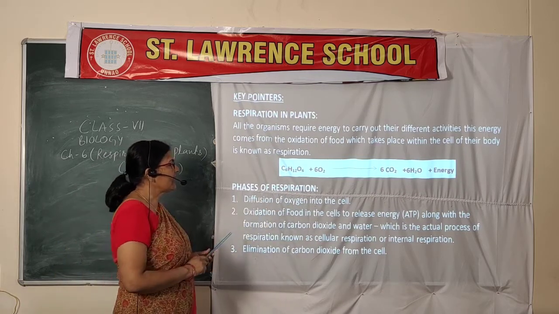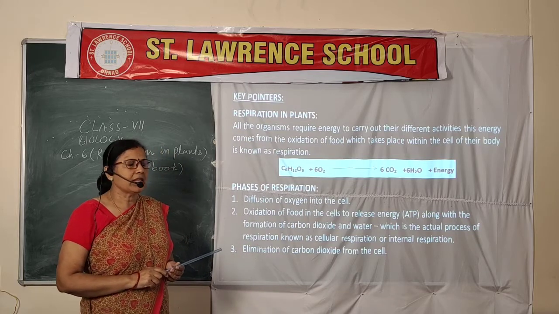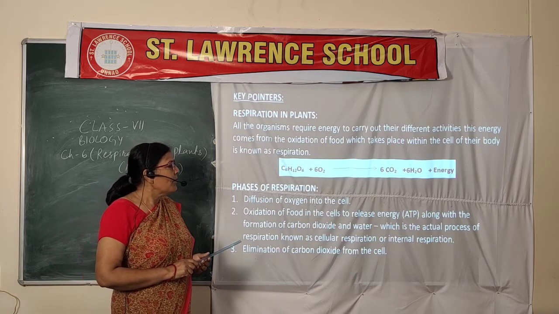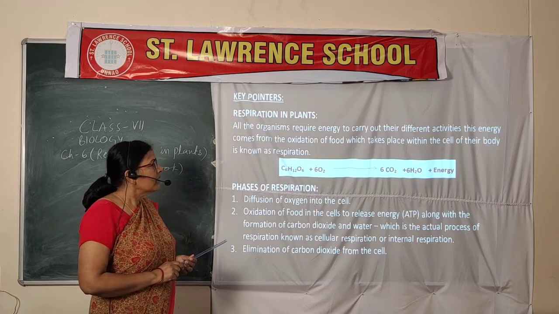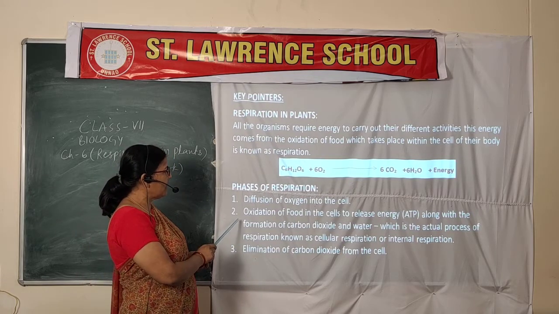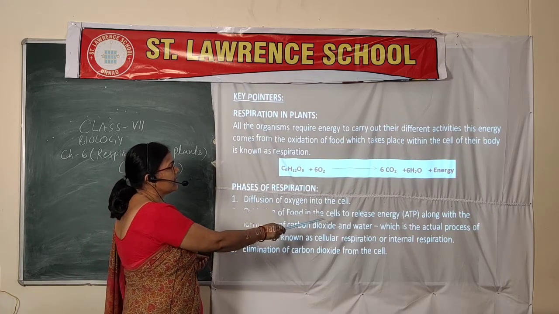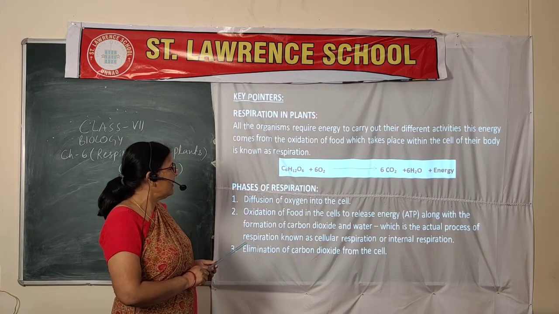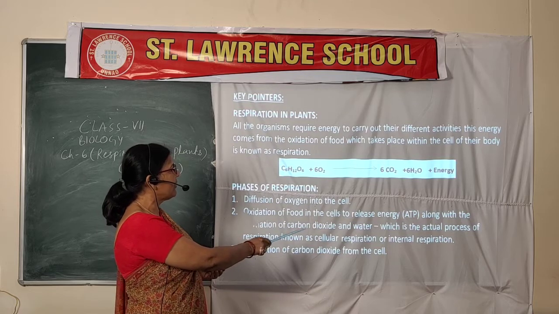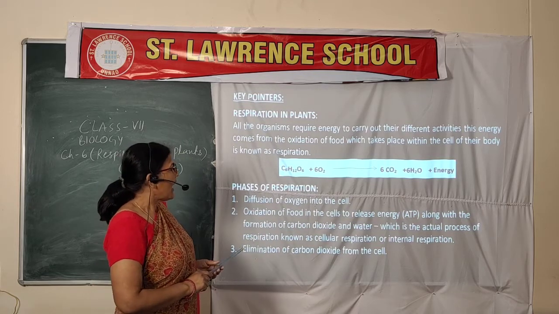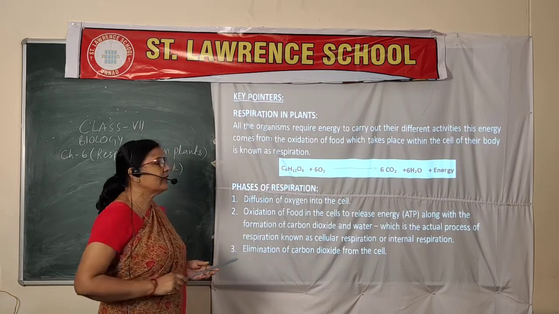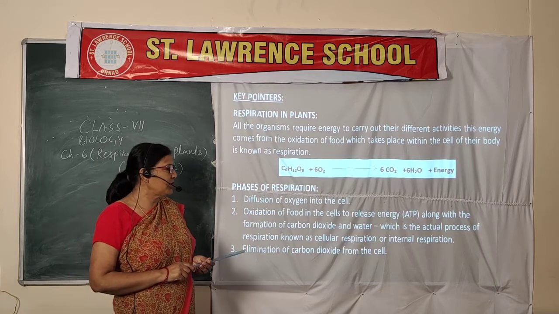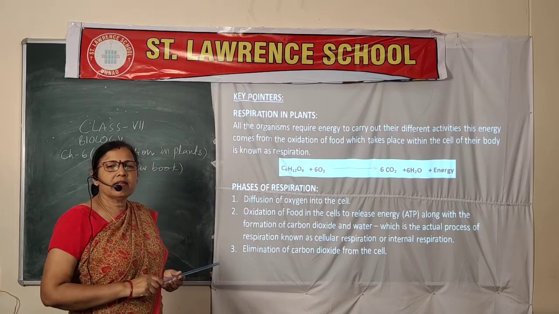The first step is in the cell, and all of you studied that in the cells chapter. Mitochondria is helping in cellular respiration. Second one, oxidation of food in the cell to release energy or ATP molecules along with the formation of carbon dioxide and water, which is the actual process of respiration, and it is also known as cellular respiration or internal respiration.